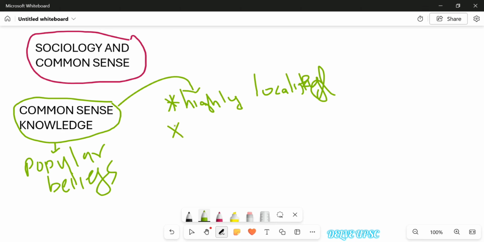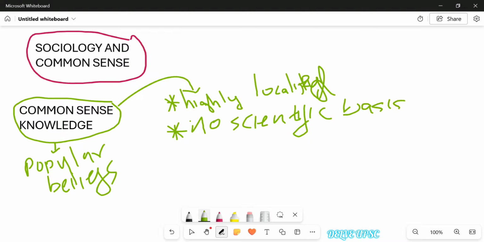Now, what are the other features that we can identify? Common sense knowledge does not have any scientific basis. You cannot find any empirical reasoning or empirical understanding for that knowledge.